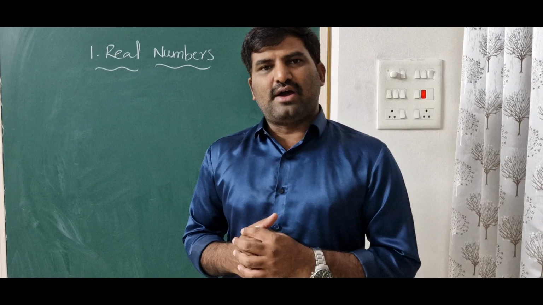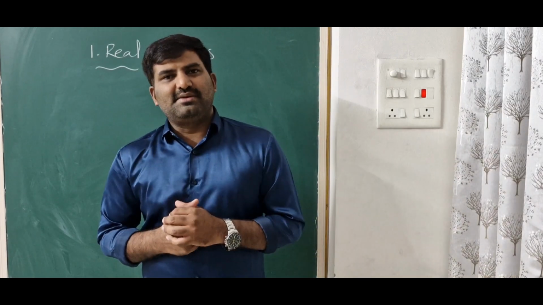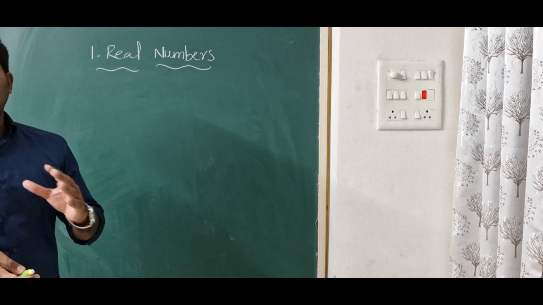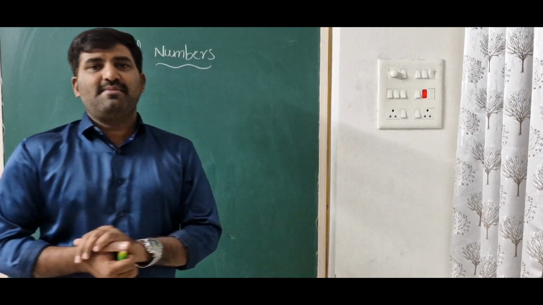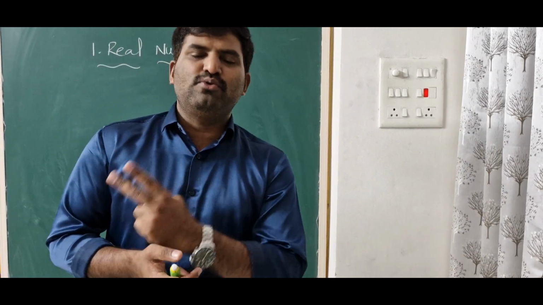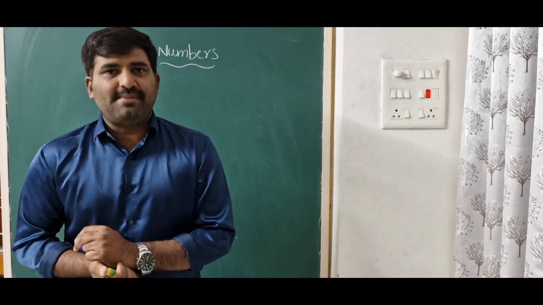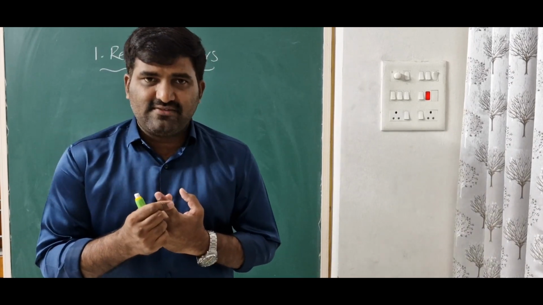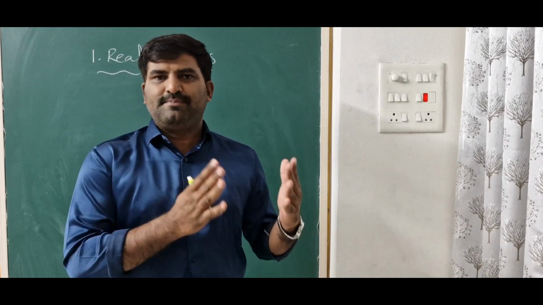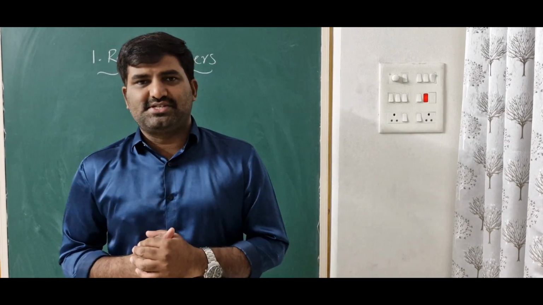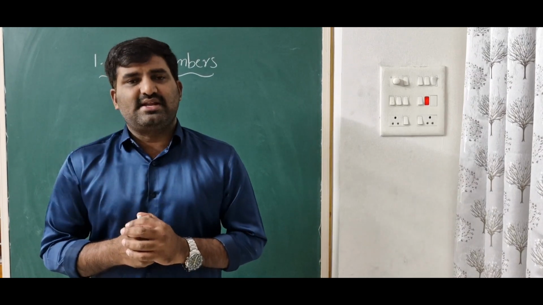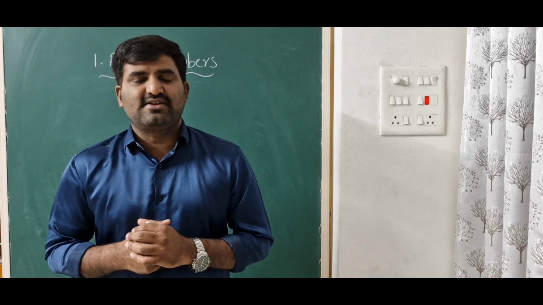Now in this video I'm giving you all the tips and important questions of chapter 1, that is real numbers. In real numbers, you are going to get almost 4 to 5 marks. In this, we have very limited concepts, only two main topics for the board exam. One is finding LCM and HCF. The second one is proving the given number is an irrational number. If you see the previous year papers also, you are getting the same type of questions. So already you learned how to prove the given numbers are irrational and how to find the LCM and HCF of the given numbers.